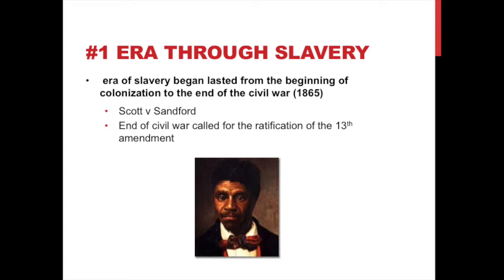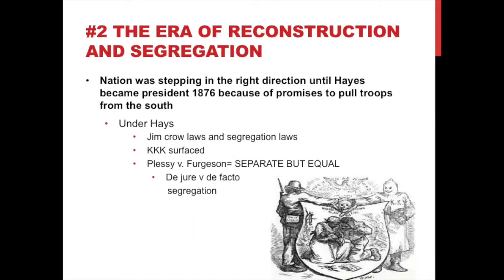However, the treacherous act of slavery ended when the Union had their victory in the Civil War, and the ratification of the 13th Amendment ended slavery once and for all. The following era was the era of Reconstruction and segregation. The nation was stepping in the right direction until Hayes became president in 1876 because of promises to pull troops from the South. However, under Hayes, the Jim Crow laws and segregation laws were enacted by Southern states.